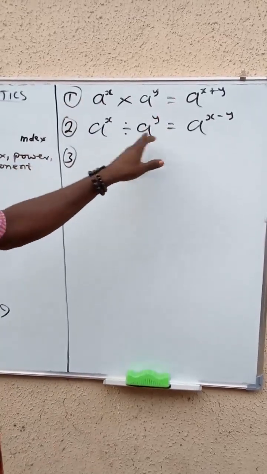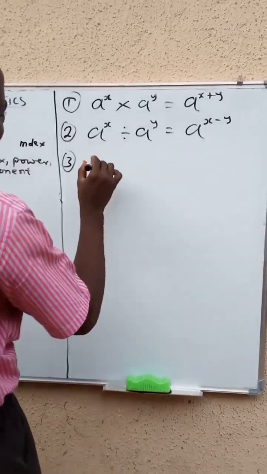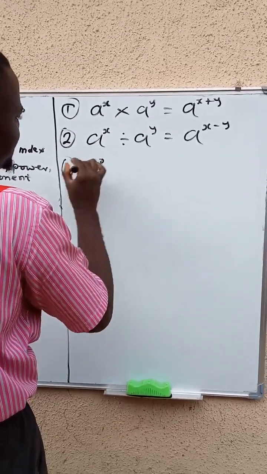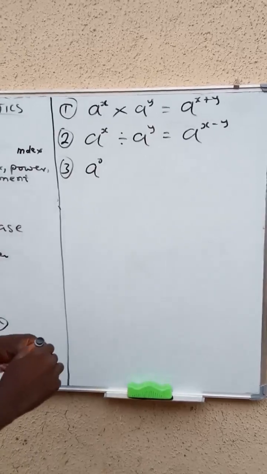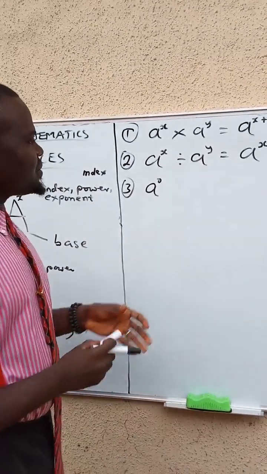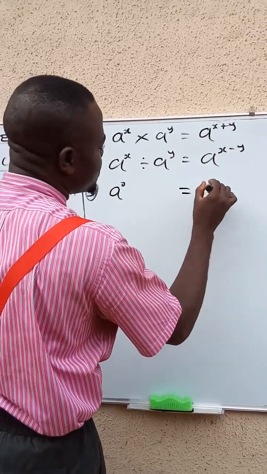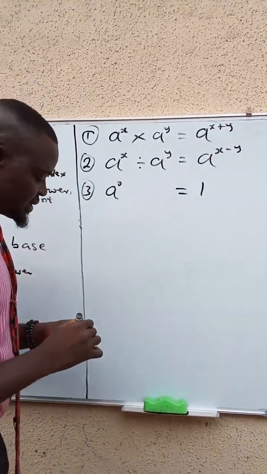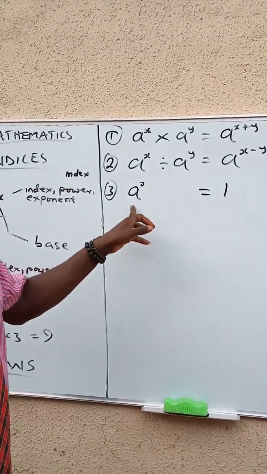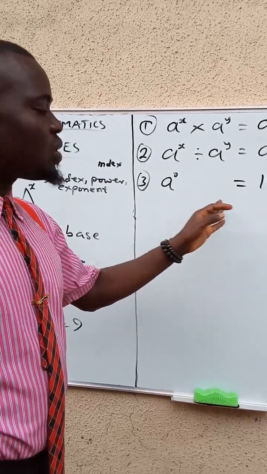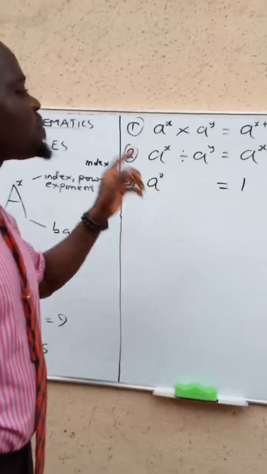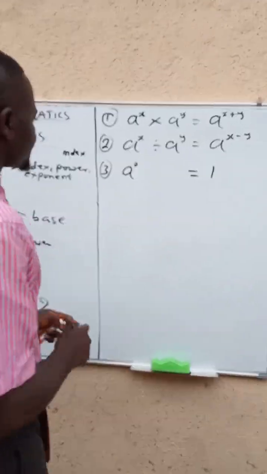Then if I have a raised to the power of 0, a raised to the power of 0 is what? 1. Anything raised to the power of 0 is 1. We call it the zero power law.